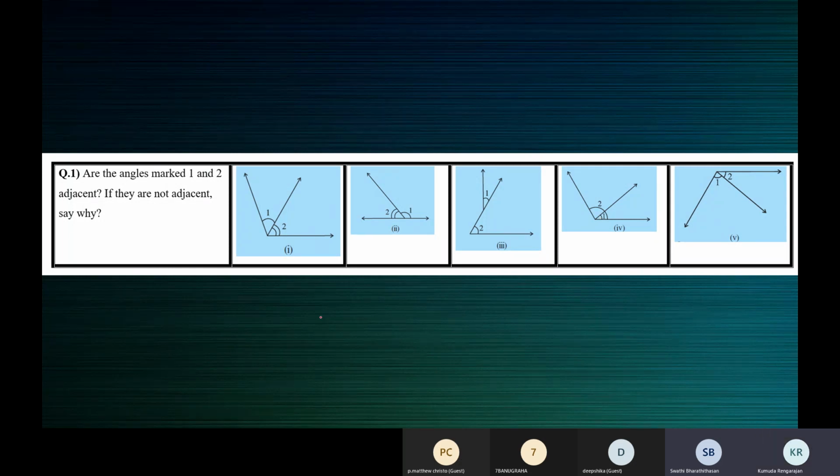Yeah, correct. So it's like this. If one angle is like this, then the other angle should start from here. That's what you're trying to say? Yes, ma'am. If one angle is here, the other one should continue like this. Yes, ma'am. Yeah, correct.